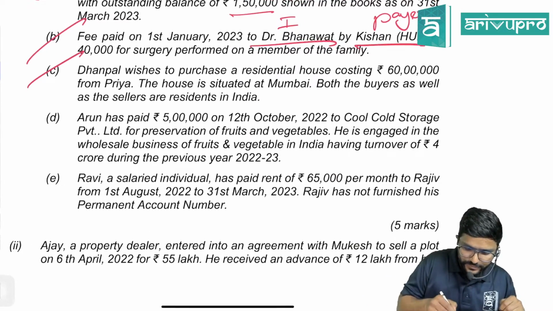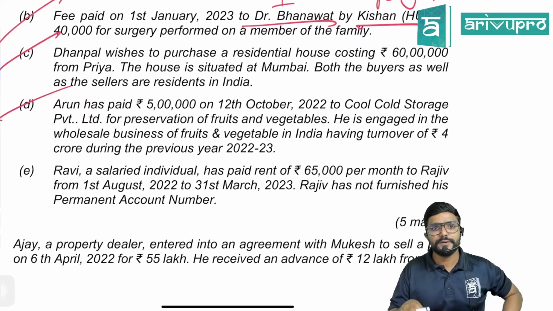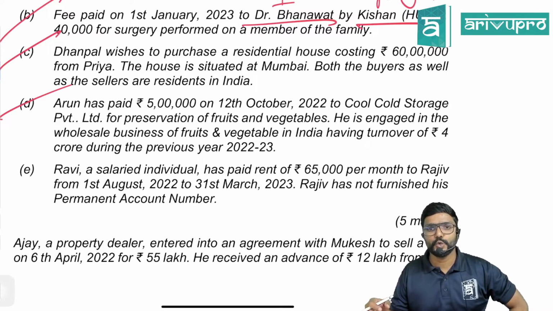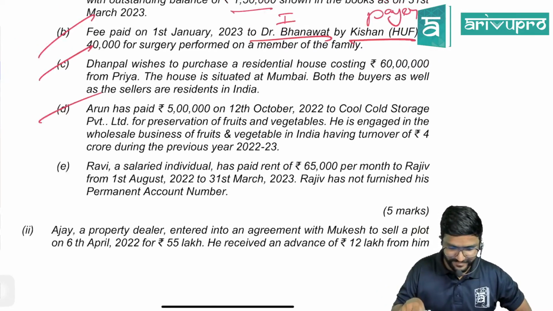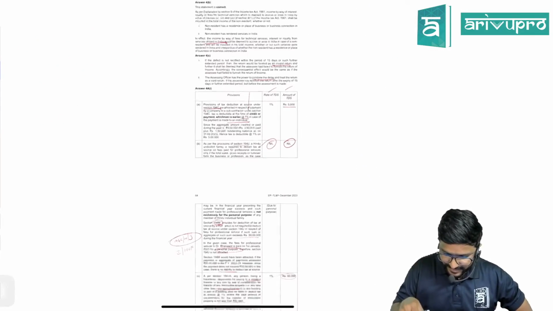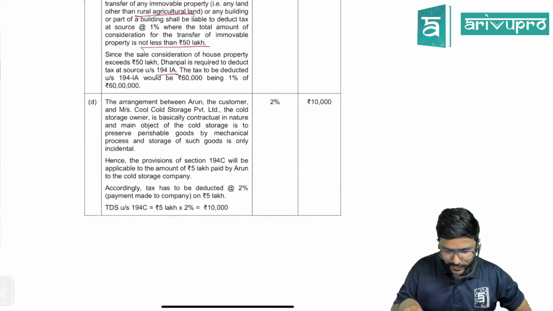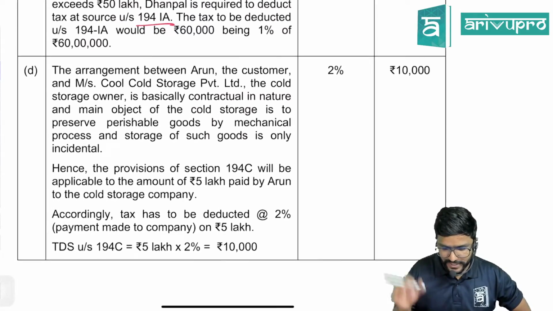Next, fourth one. Arun has paid 5 lakh on 12th October to Cold Storage Private Limited for preservation of fruits and vegetables. He is engaged in the wholesale business of fruits and vegetables in India, having turnover of 4 crore during the previous year. Means they are trying to tell that he is subject to tax audit. Because 4 crore means obviously you know that they are subject to tax audit, guys.